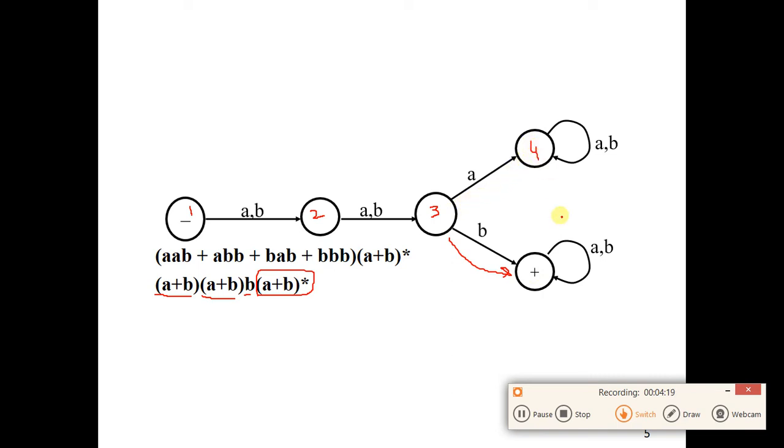And state 4 is a sink state. It means there's no way back. Once you are here, you are trapped. So this is a trap state, and your word will always be rejected. But once you are here, you are on the accepting state, and no matter whatever you read further, you will stay on the accepting state. So this automata makes sure that the third letter must always be B, and you can have any two letters at the start and anything at the end.